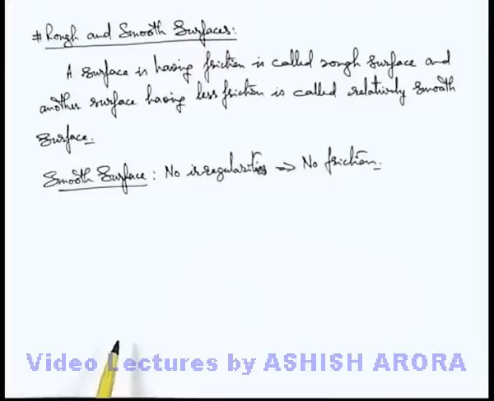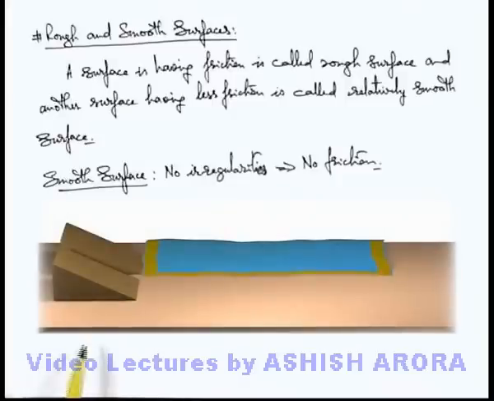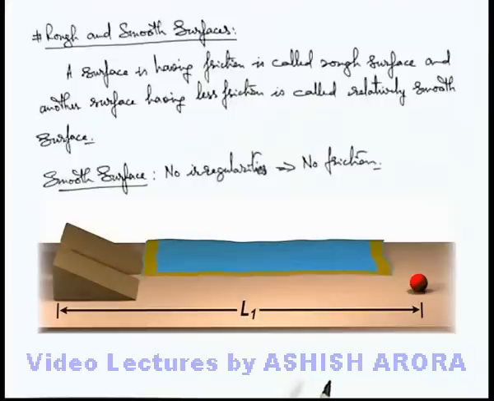Here let's analyze the understanding of a rough and relatively smooth surface with the help of this realistic situation. Here you can see there is an inclined plane on a table on which a body is placed and released. It rolls down and travels some distance on the surface, say L1, before it comes to rest. And it comes to rest because of the friction acting on the body due to the surface of the table, which is rough. Now let's repeat the experiment on the second inclined plane.